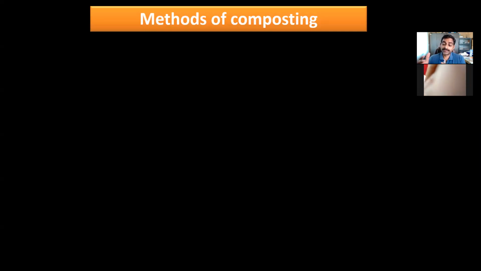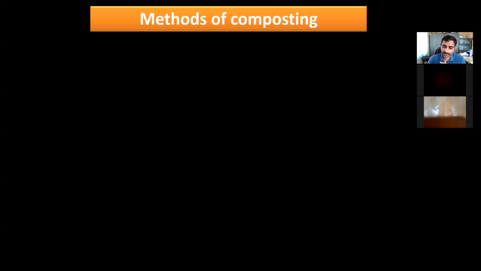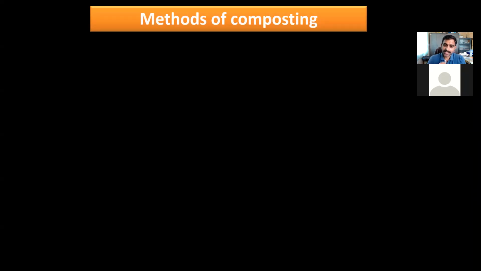Because of this increased temperature, weed seeds as well as pathogenic microorganisms will be killed in the aerobic method of composting. Whereas in the anaerobic method of composting, there is no availability of oxygen, and the majority of the degradation processes or reactions are reduction processes.